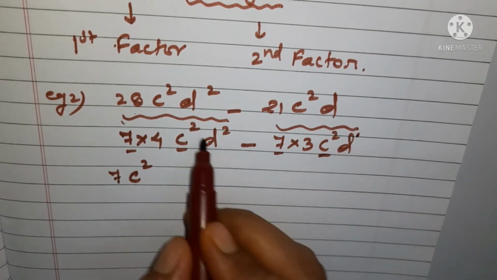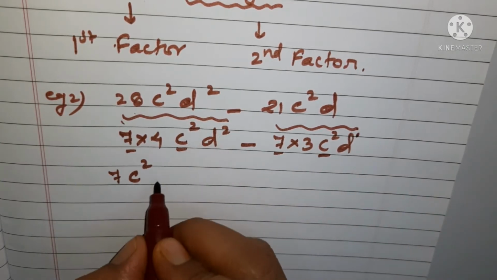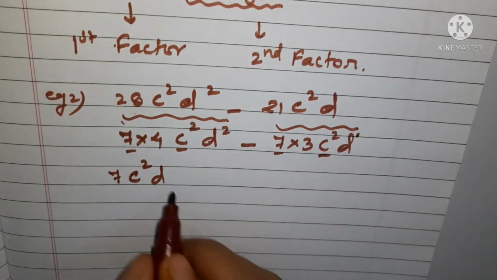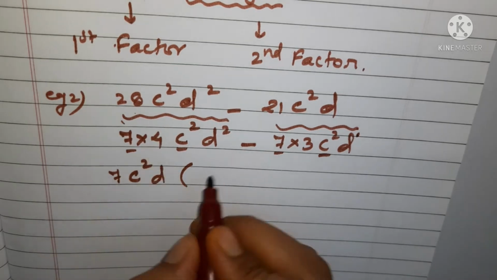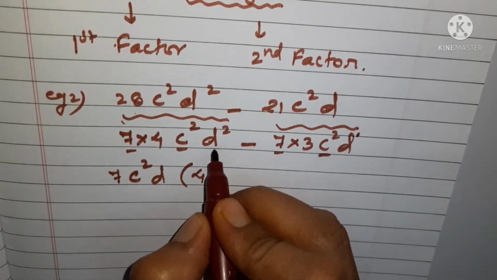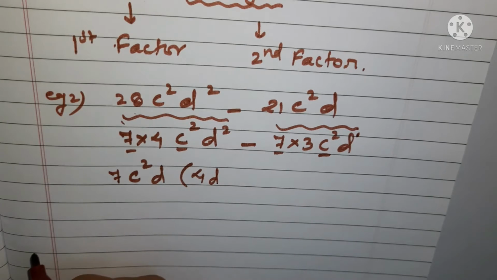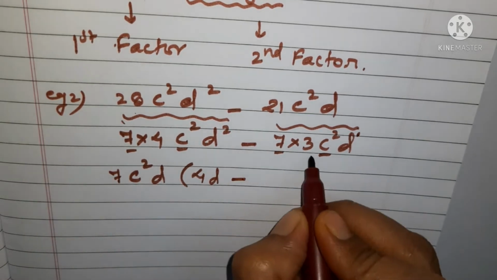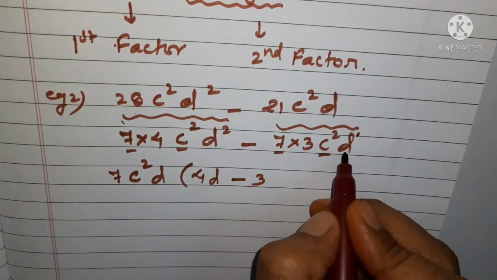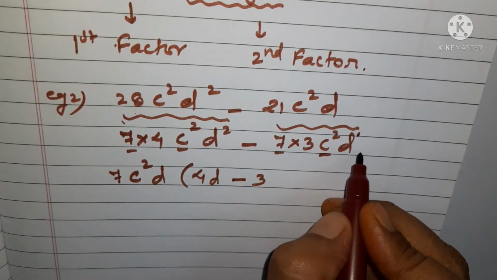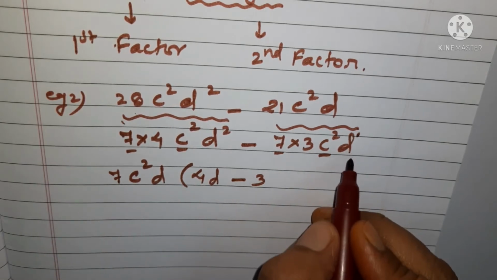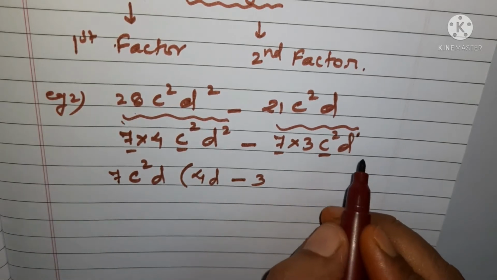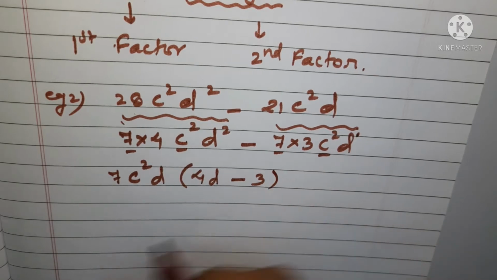So out of 2 D's, from here you can take out 1 D, and from here you have already taken out 1 D, right? Now what is remaining? Let us write. Remaining part of this is 4, and from here at least 1 D is remaining, so you will write 4D, and here you are remaining with 3, and D is not present, so you will know why, because D is already taken over here. 1 D is taken out, it means in place of D you are remaining with 1. So it is not required to be written, you will write like this.